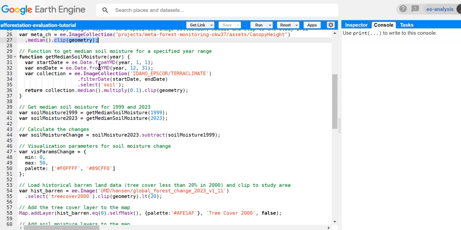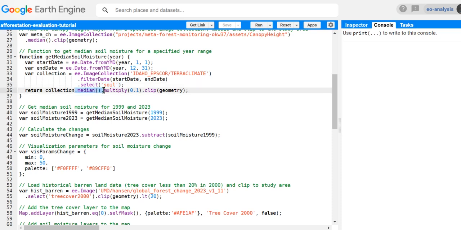So because we want to look into the change of soil moisture before 2000 and in the current year, actually to 2023, we are trying to build up a function here for one single year. And for that single year, we have the first day of the year and the last day. And we use the day filtering to get the soil moisture values.